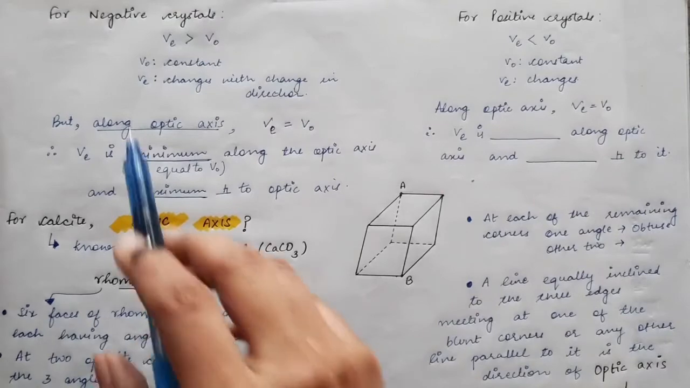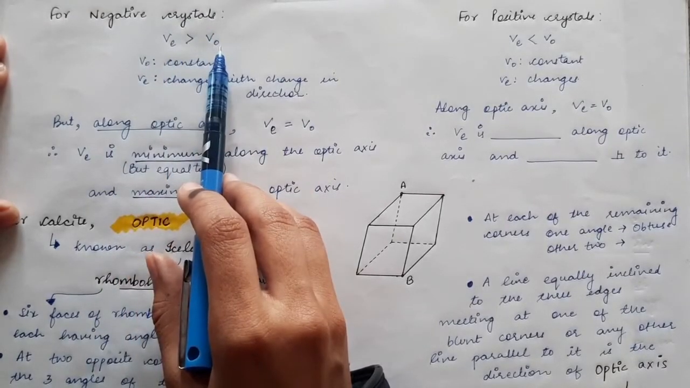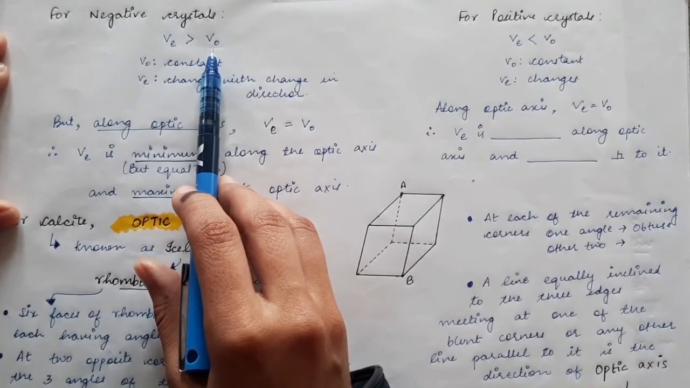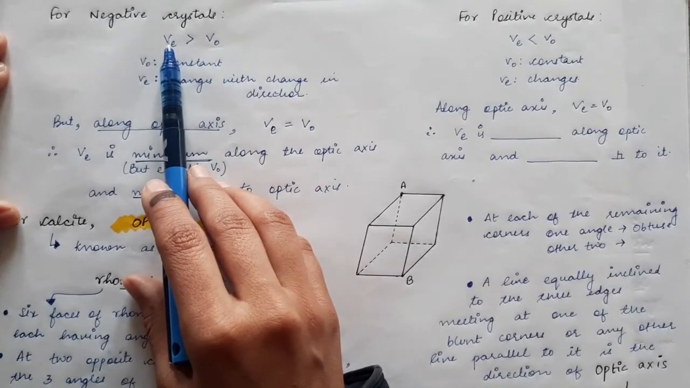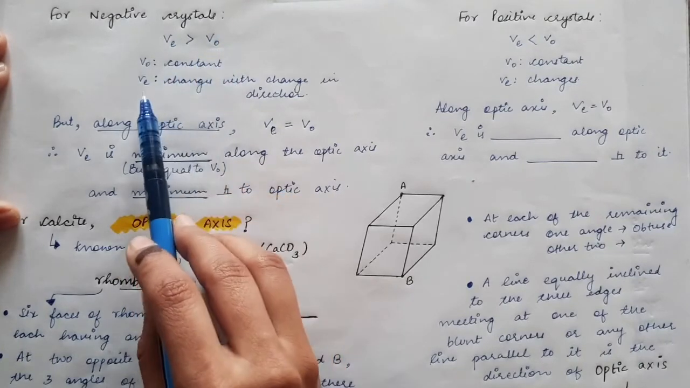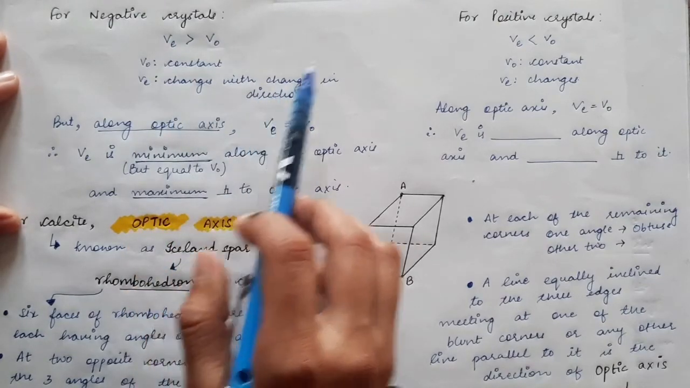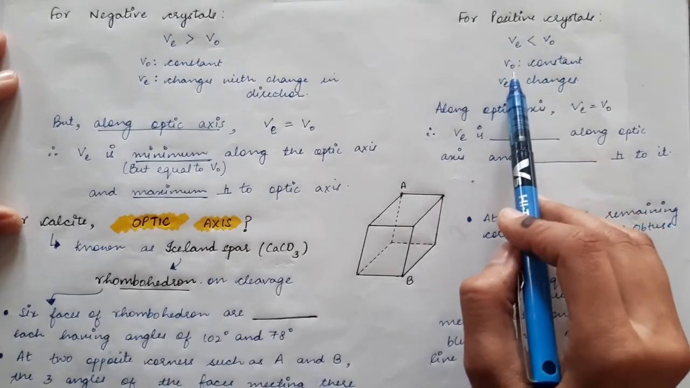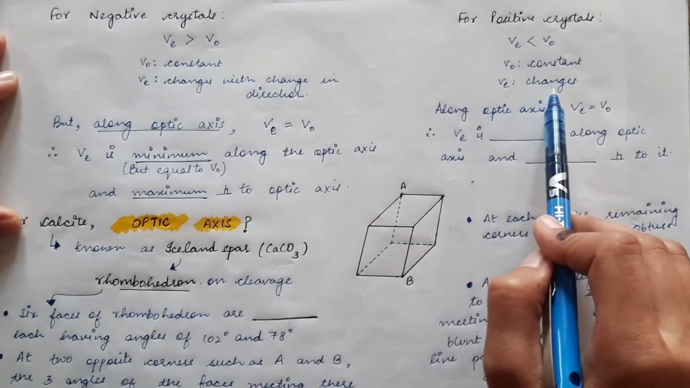Now, as we have said, for negative crystals the extraordinary ray travels faster than the ordinary ray. We also know that the speed of the ordinary ray is constant in all directions, whereas the extraordinary ray velocity changes with the change in direction. So VO, the velocity of the ordinary ray, is constant, whereas the velocity of the extraordinary ray changes with direction. And for positive crystals, VE is less than VO. VO is constant, whereas VE will change with the change in direction.